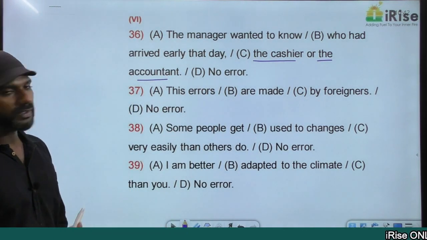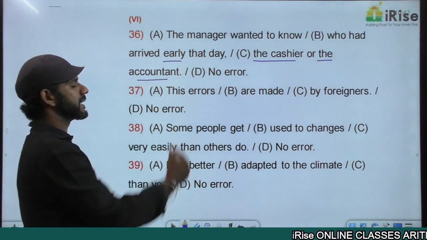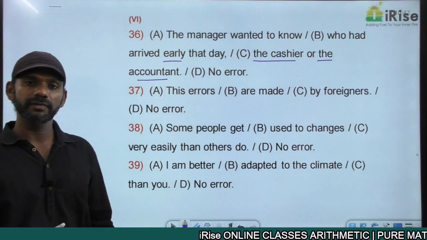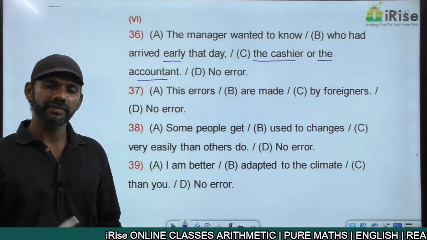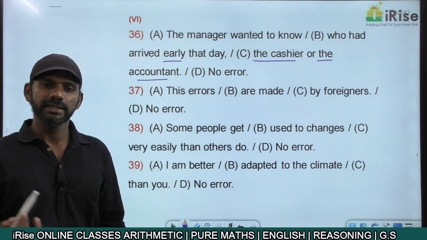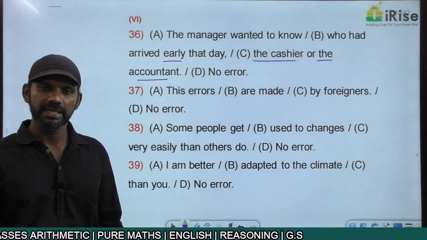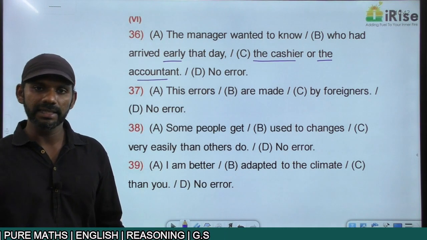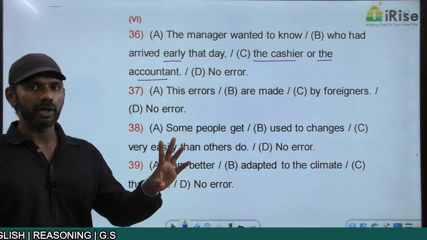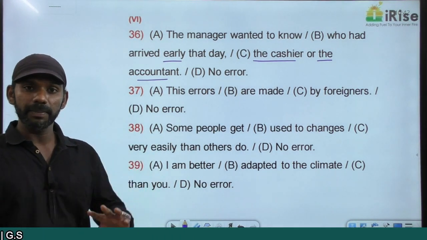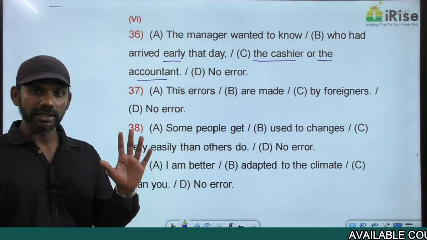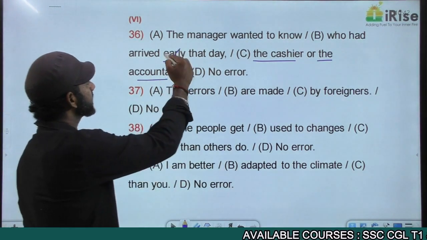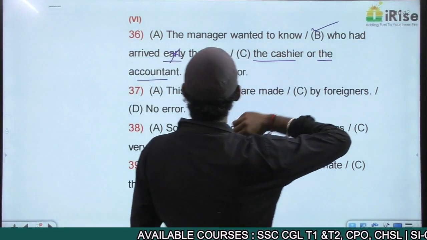The adjective in the given statement is early. Early is a positive degree adjective. The comparative degree of early is earlier. The superlative degree is earliest. It's early, earlier, earliest. As two entities are talked about in this statement, we need a comparative degree adjective, not a positive degree adjective. So that is the error. The error is in part B.